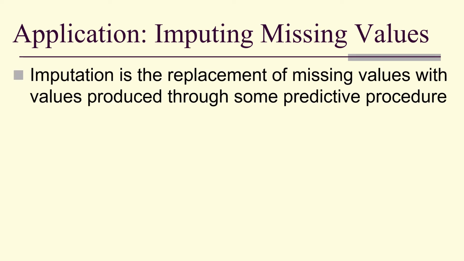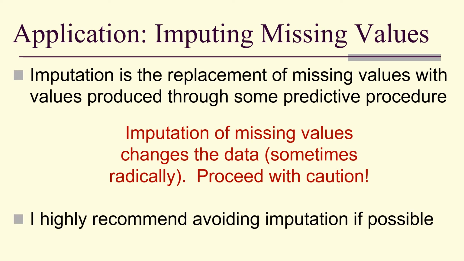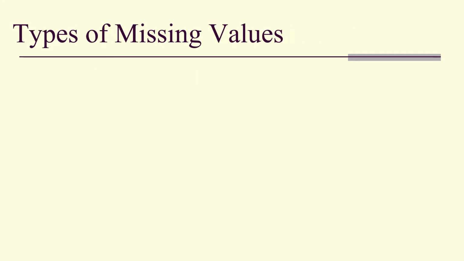So imputation is the replacement of missing values with values produced through some predictive procedure. So imputing missing values changes the data, sometimes radically. So proceed with caution. And avoid imputation if possible. But if you do need to impute, it's going to be supervised learning, very often supervised learning in the form of a regressor. Let me mention the types of missing values.